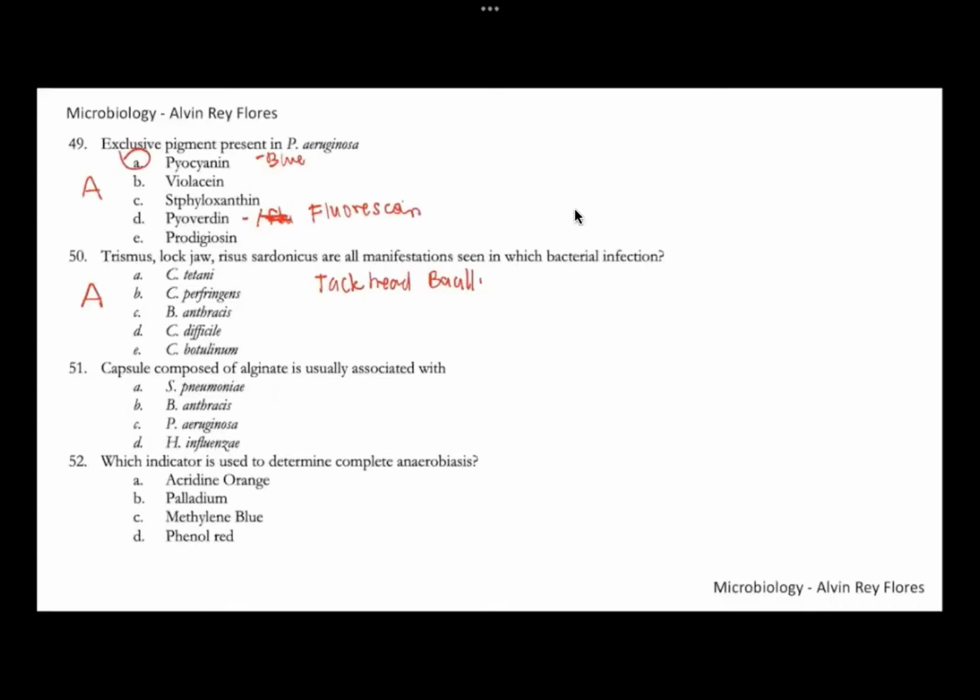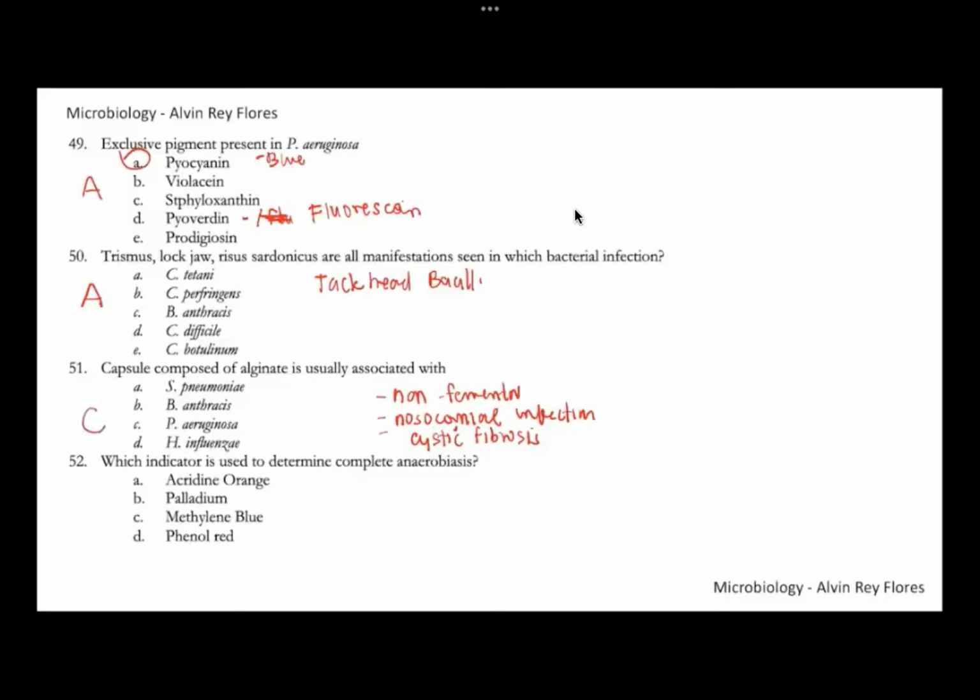Number 51, this capsule is composed of alginate. This particular organism is known for being a non-fermenter. It's usually implicated in nosocomial infections, and is usually seen among patients with cystic fibrosis, who would usually have this organism that can lead to pneumonia. So this organism that has this capsule is your Pseudomonas aeruginosa. Number 51, letter C.